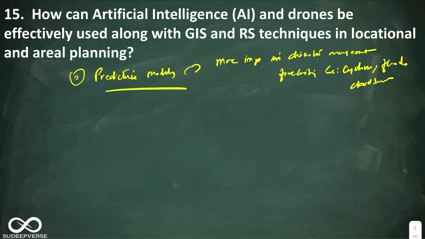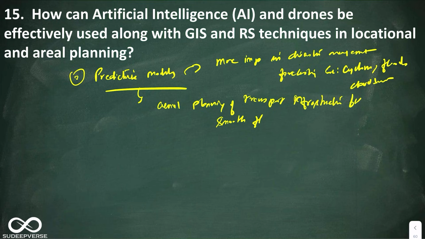Okay, predictive models can also be used in aerial planning of transport infrastructure for smooth flow of traffic. Look at this. So that's all. Elaborating this is more than enough. Now go to the next one.